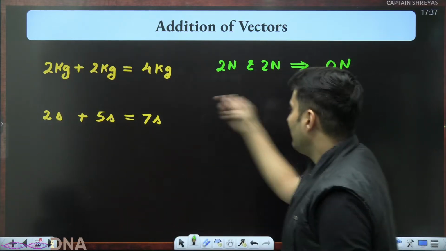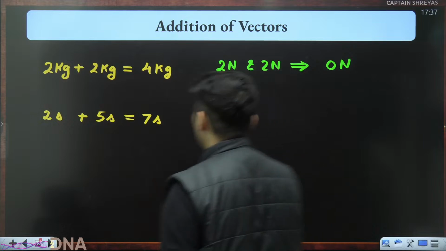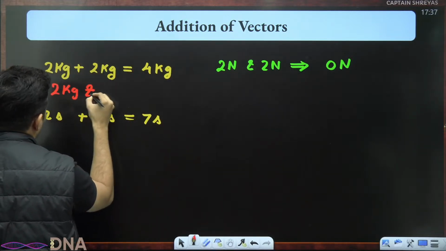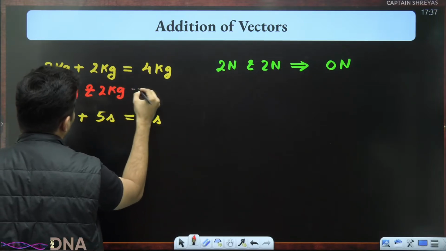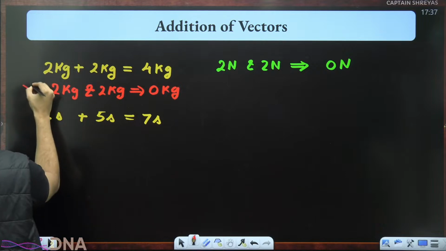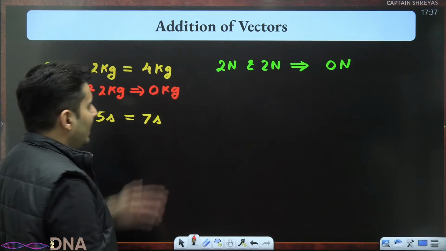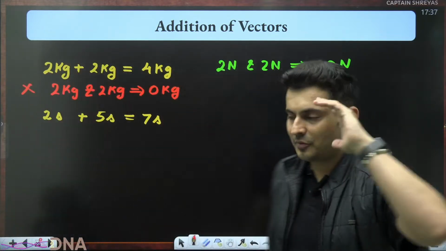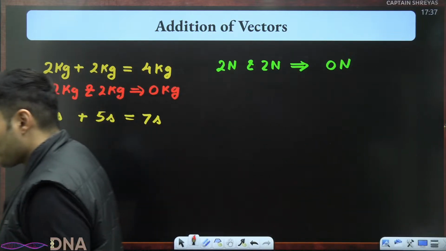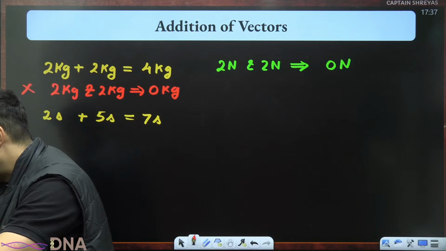But this would never ever be possible in the case of scalars, that you add 2 kg and again add 2 kg and what you get is 0 kg. This would never ever be possible. But that is possible in vectors. Newton's force is a vector quantity. I hope this is absolutely clear.